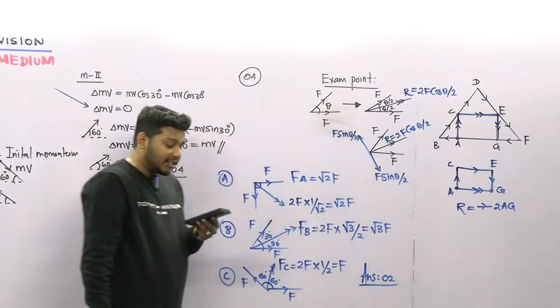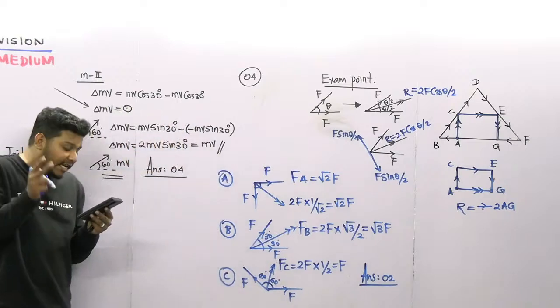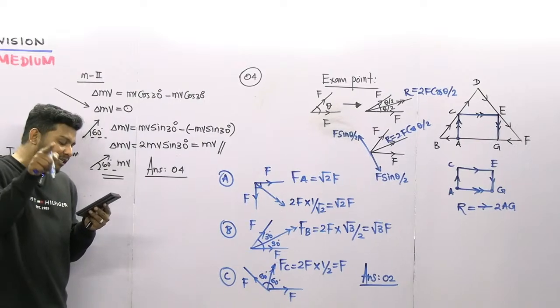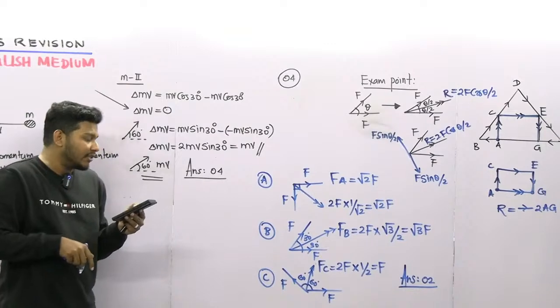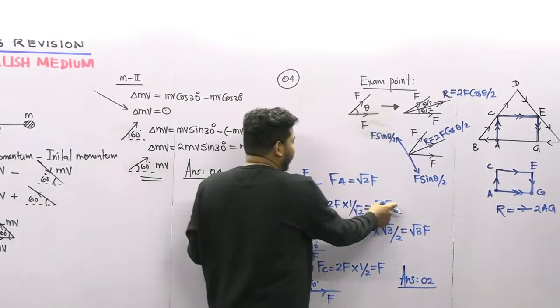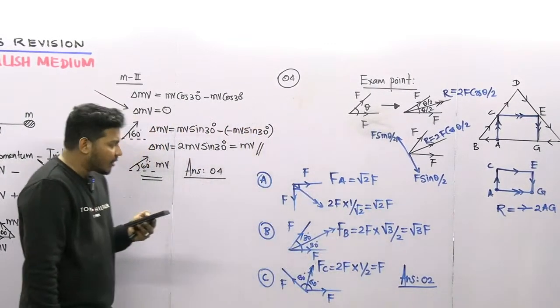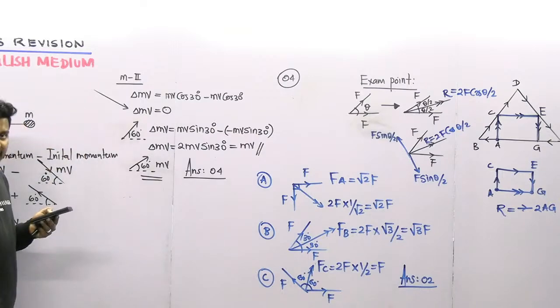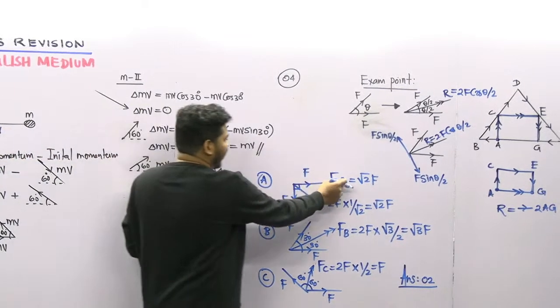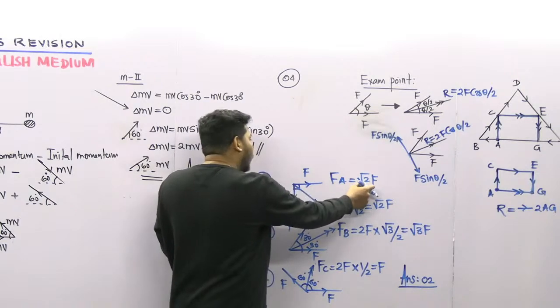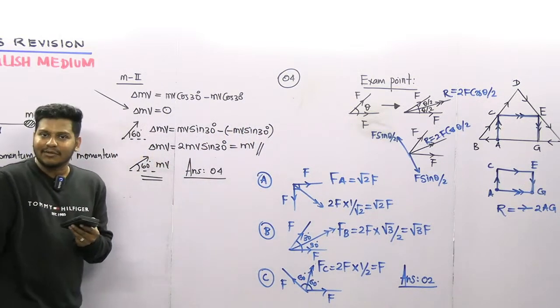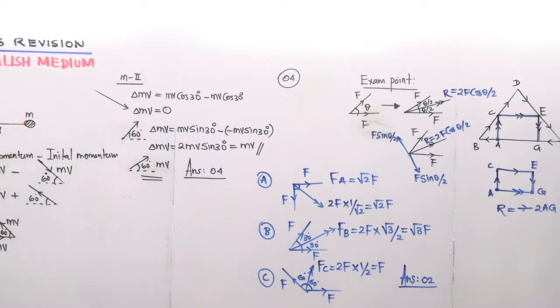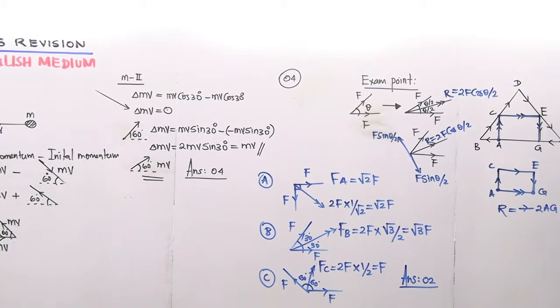In this answer, students, there's a typing mistake. They didn't mention the F there. So please put the F next to the root 2 in the second answer. For the A part, FA is root 2F, not root 2. So there's a small change in that question. Right, that's all. We can move to the next question. Question number 5.